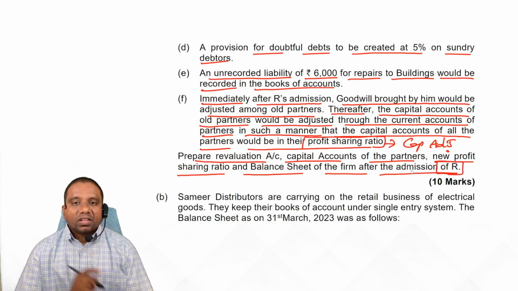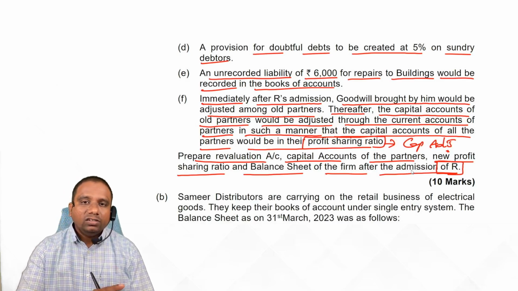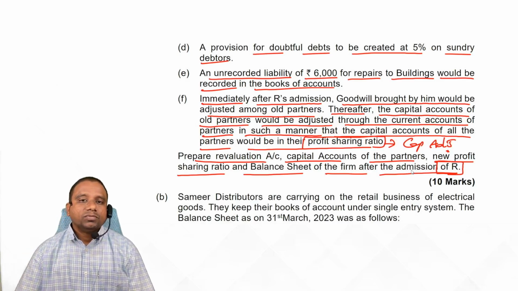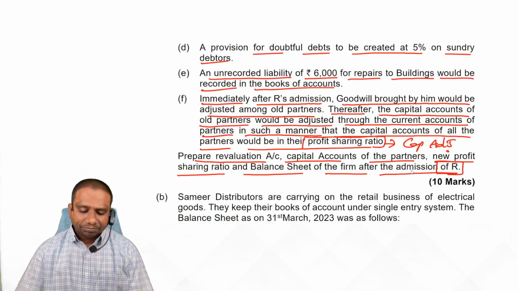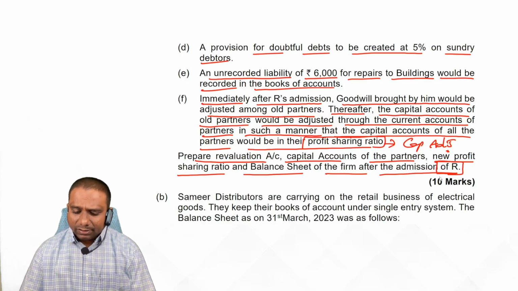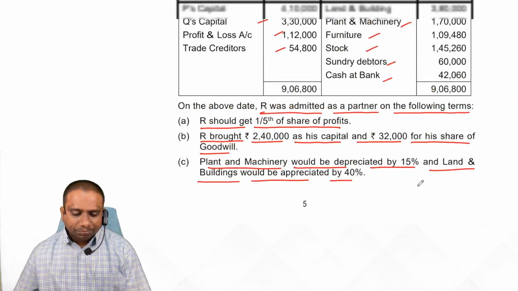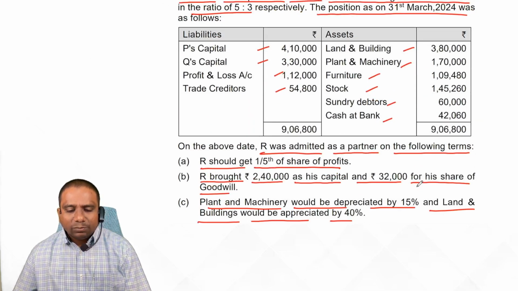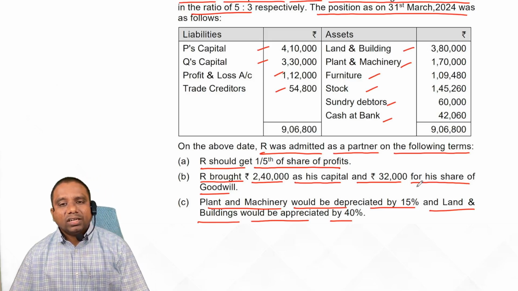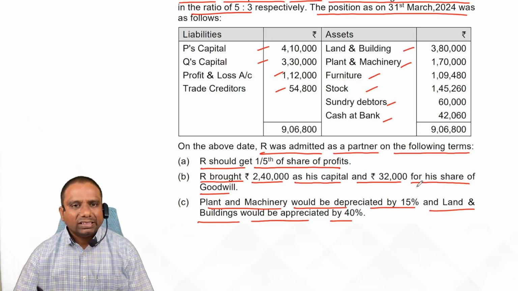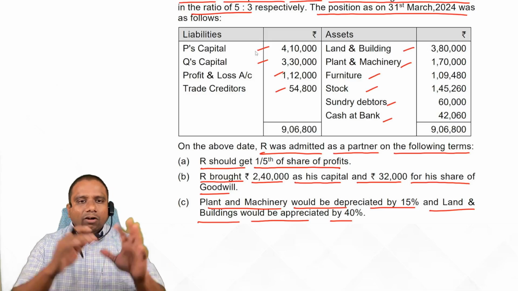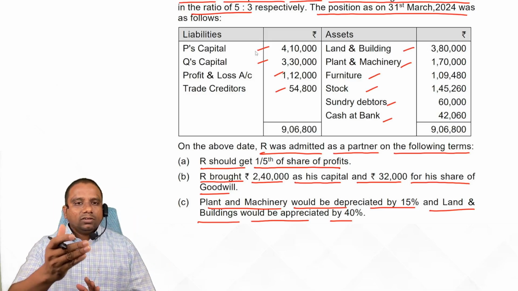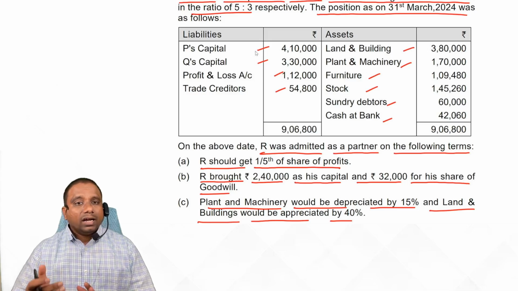Observe, students. Here, first prepare the revaluation account, capital account and balance sheet of the firm. Next, R is admitted. Fine. Now, when you get this type of problem in the exam, try to solve it like this. Simple. First, we have drawn all the formats: revaluation account, partners' capital account and balance sheet.